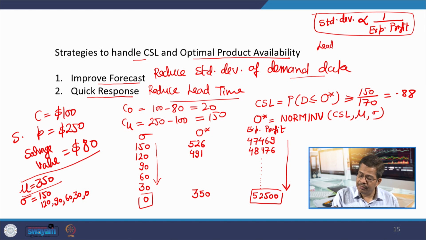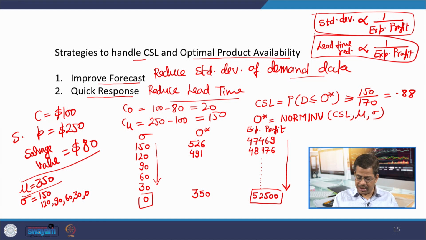Lead time reduction is inversely proportional to expected profit, because if your lead time is less, you can easily understand from the same calculation that this mu and sigma over the lead time will also go down automatically. You will require lesser optimal stocks and lesser optimal stocks will result in higher expected profit.